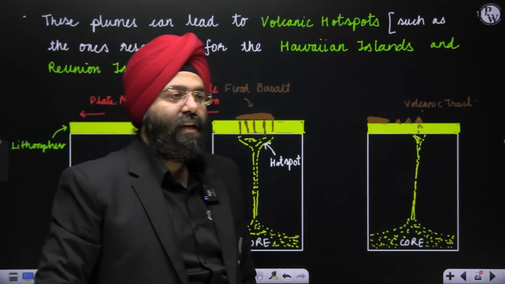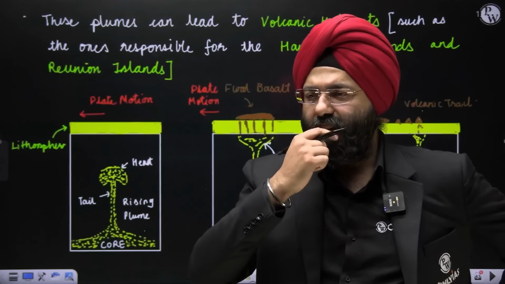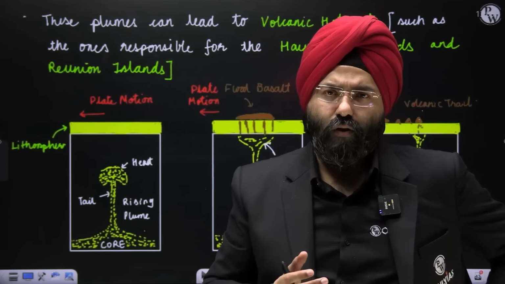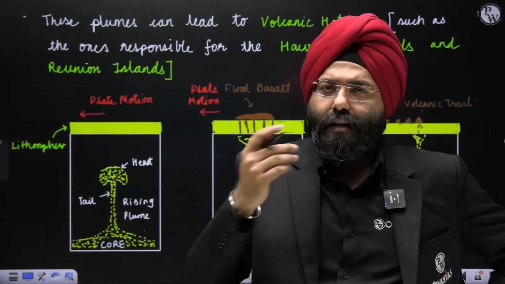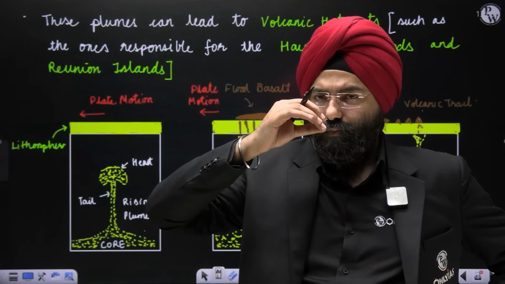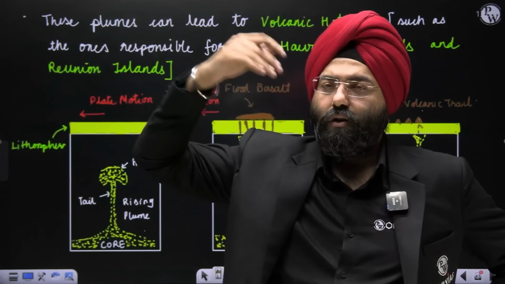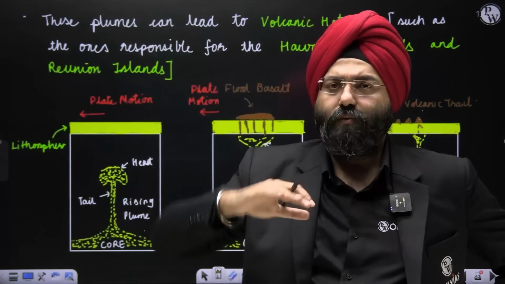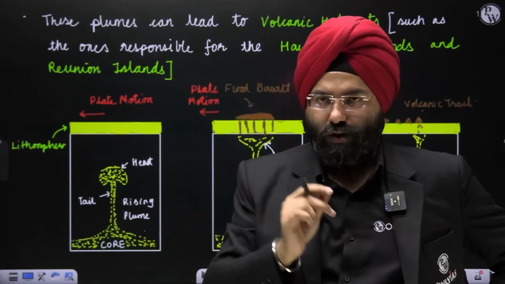Similarly, you would have wondered how come there is so much basalt, or the Deccan Trap that is formed, right? There's always a question of how come this Deccan Trap is formed in the peninsular region. Please remember, when the peninsular part was moving and coming close to the Eurasian plate, much before that, it basically crossed the Reunion hotspot.